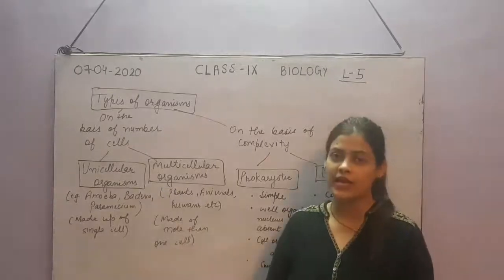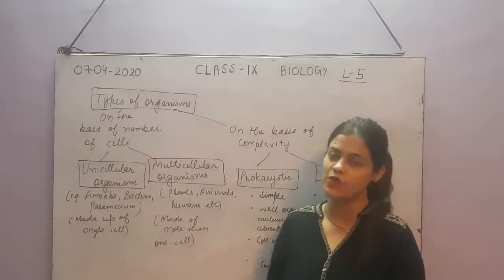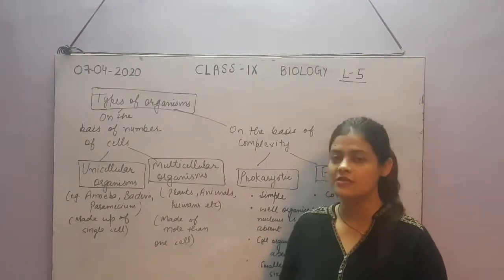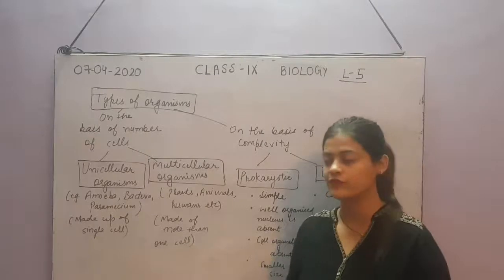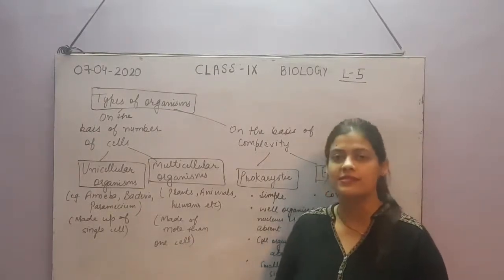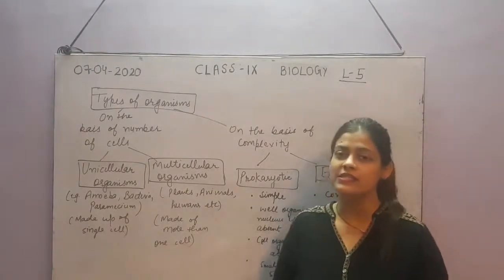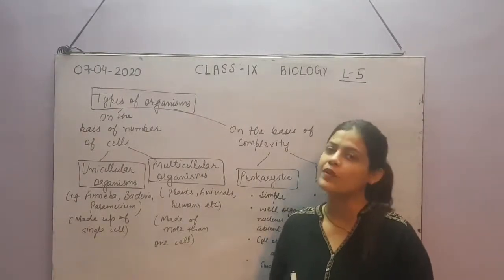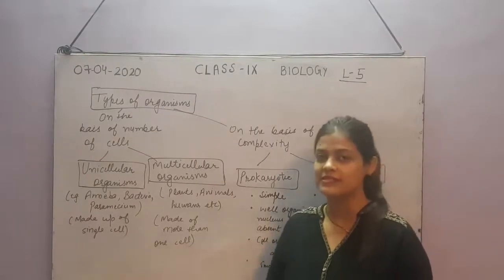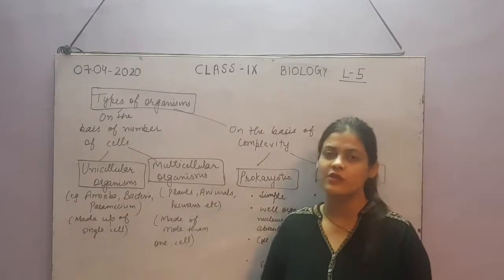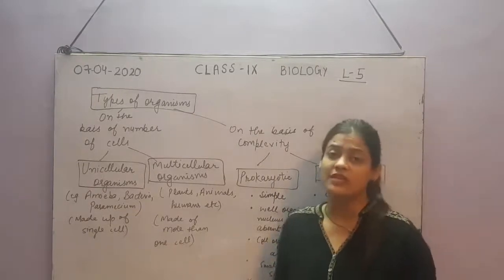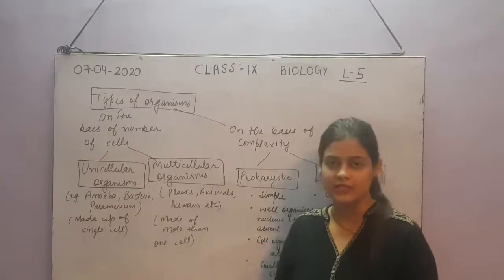In a unicellular organism, a single cell has to perform all the functions of the organism. As we have discussed, the cell is called the structural and functional unit of life. So in the unicellular organism, all the functions are performed by a single cell. That is why it is present in simple microscopic organisms. Whereas a multicellular organism has many cells, millions, billions, trillions of cells.